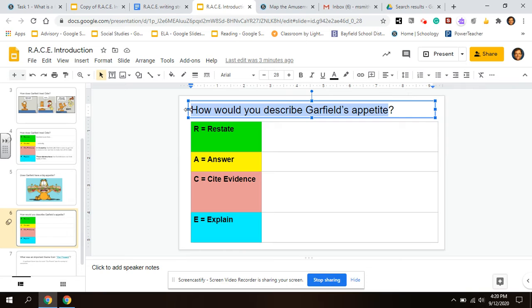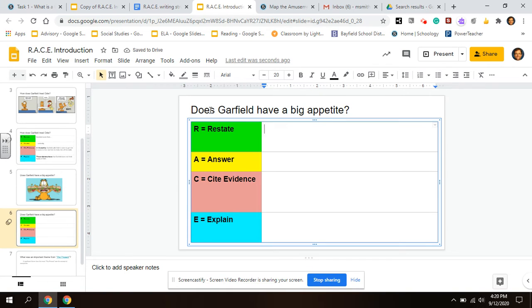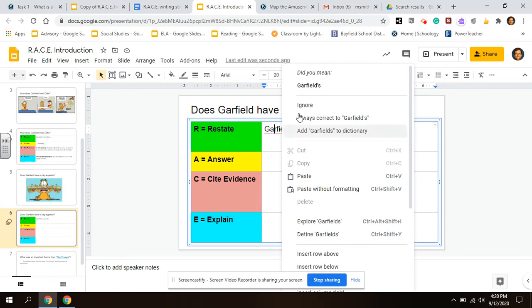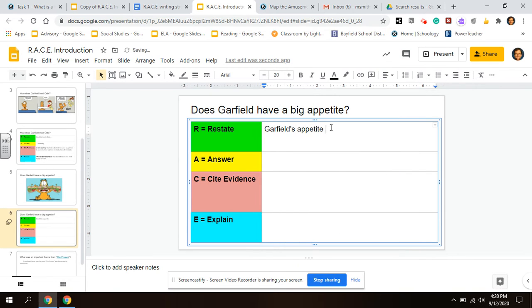Oops, wrong question. So does Garfield have a big appetite? Okay, let's restate this. Get rid of the question word and just say, Garfield's appetite is enormous.